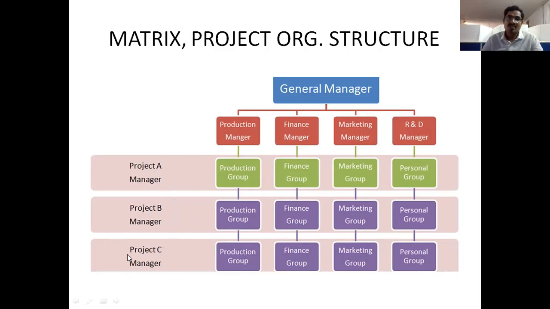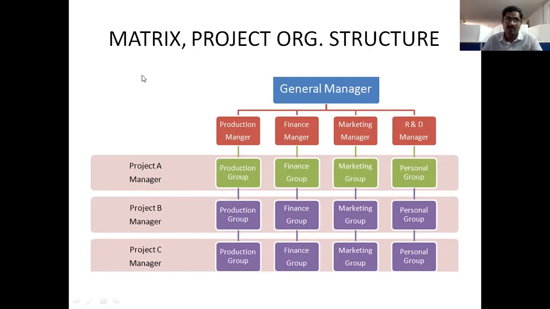Whether 3, 4, 5 or 6, these are the contracts held by the company. Each and every project is done by these groups separately. This organization structure is called the project organization structure.